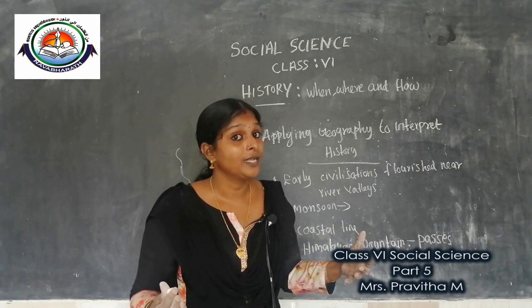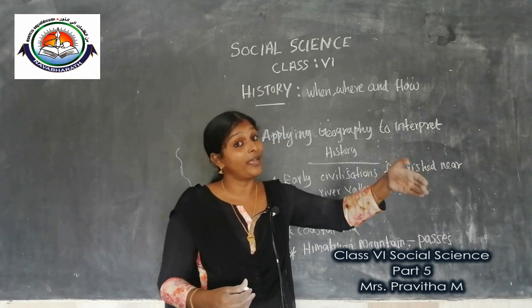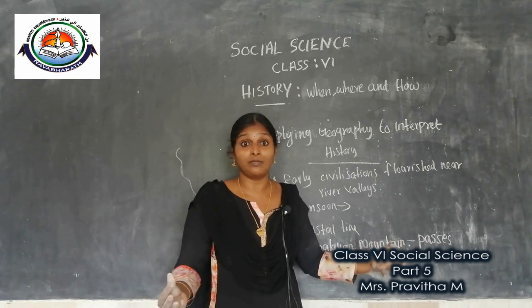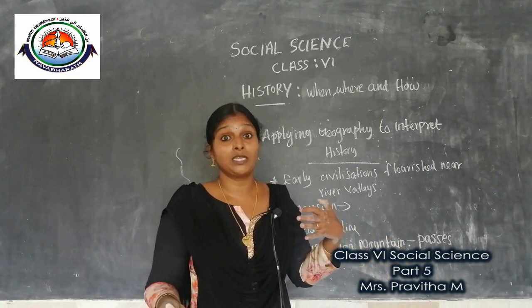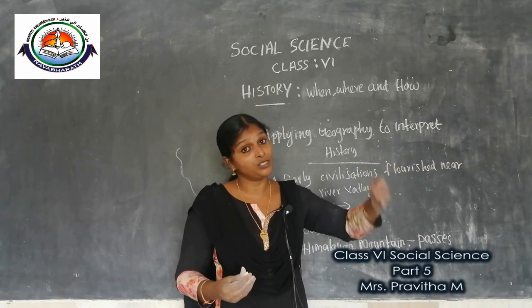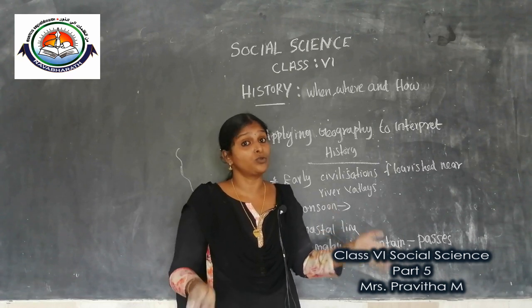Immigrants means people who move from one place to another, or migrate due to some reason, sometimes for a better occupation, sometimes because of climate change. If the climate changes, they move from that place to another place. Not only human beings, animals also migrate.